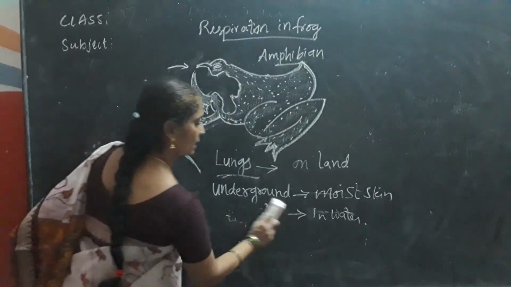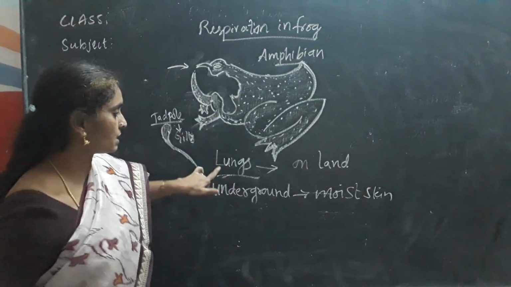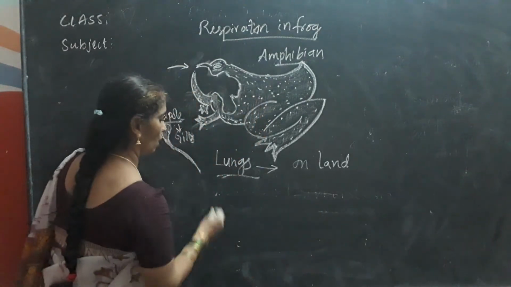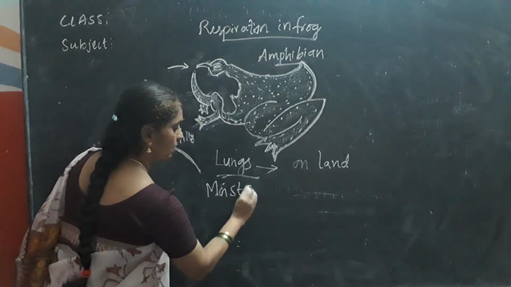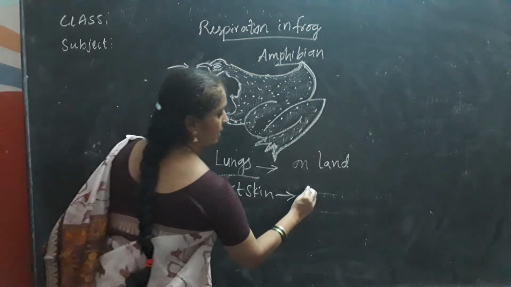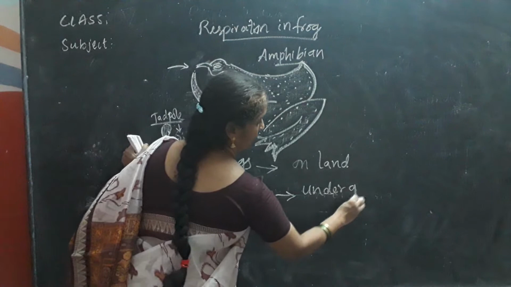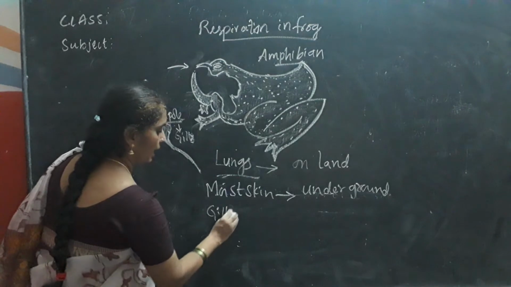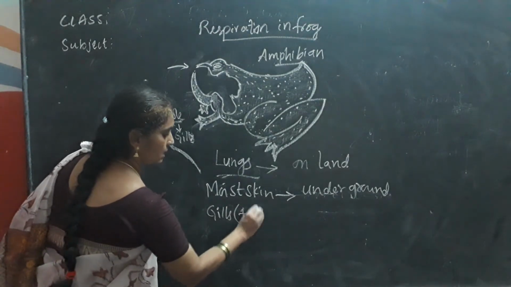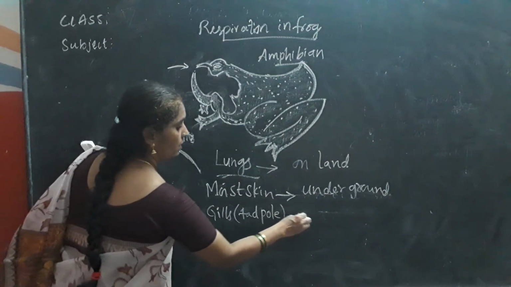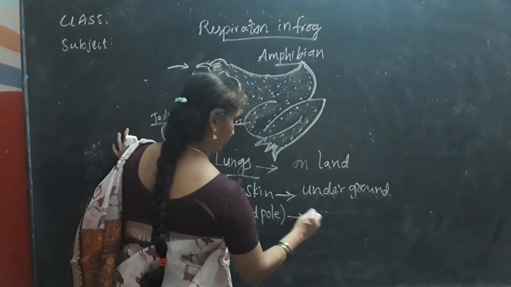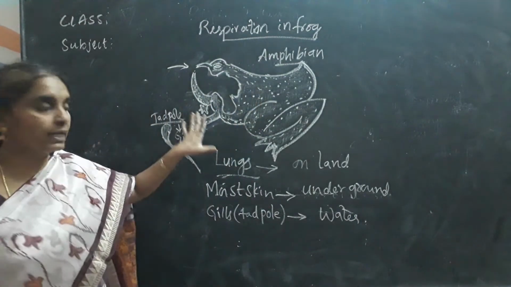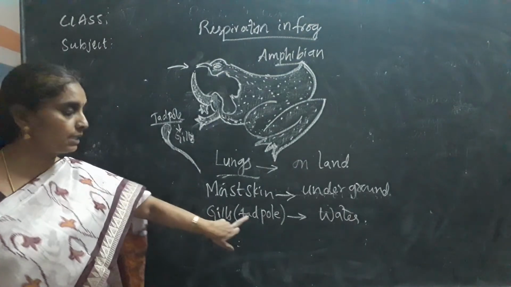Once again, I will tell you, see here children. So you can easily understand: lungs on land, moist skin underground, are the organs of respiration. It respires through the moist skin when it is under the soil or underground. And in the tadpole stage, especially, the gills help. It lives only in water, so it respires with the help of gills in water. So you can say that the frog respires in water with the help of gills in the tadpole stage.